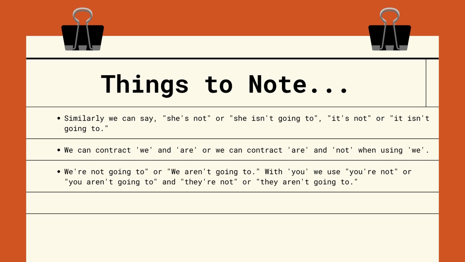And it's very similar with we, you and they are not going to. We can contract we and are, or we can contract are and not, when using we. For example, we're not going to or, we aren't going to. With you, we use you're not or you aren't going to. And they're not or they aren't going to. That's the only thing you need to note for going to. So use these contractions in your spoken English. They make you sound much more fluent and much more natural. Instead of saying every single word, I am not going to go to school today, contract I and am. I'm not going to go to school today. So it makes you sound really fluent and natural.